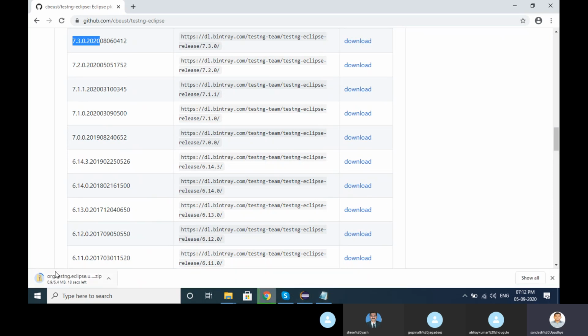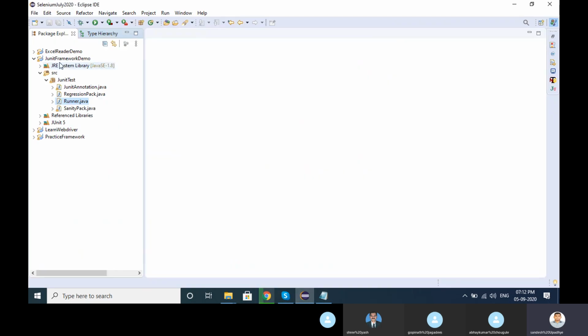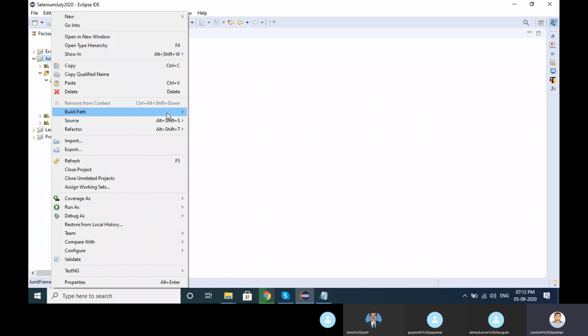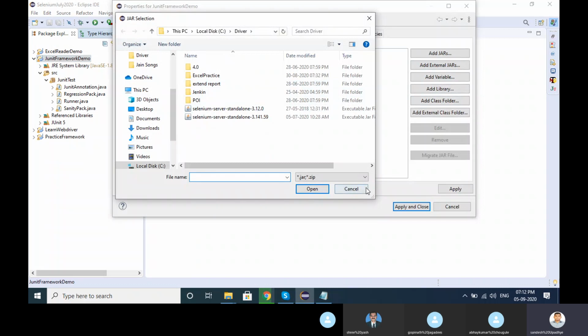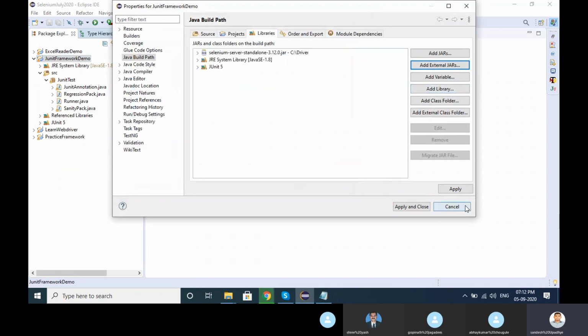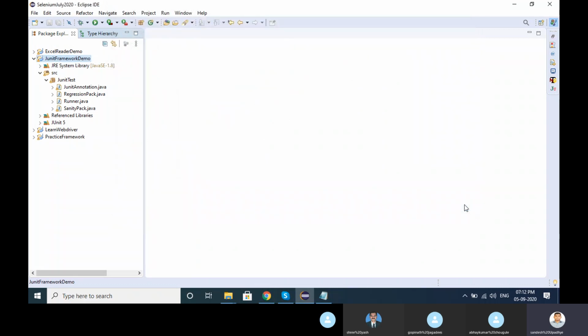After downloading, go to your particular project, and with the same process, build path, configure build path, add external library, and select that TestNG jar here. That library will be added over here. So these are the steps to install TestNG. Any doubts, any queries?